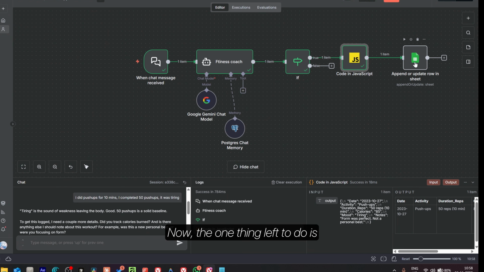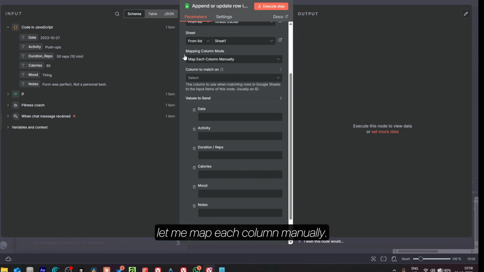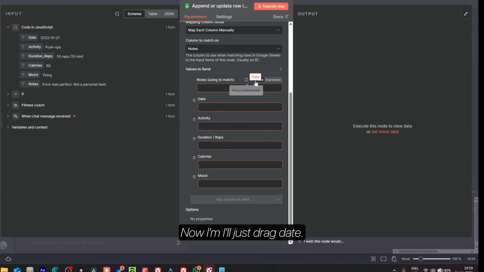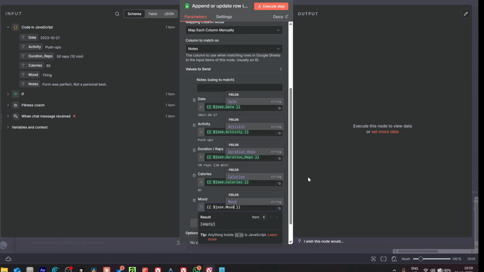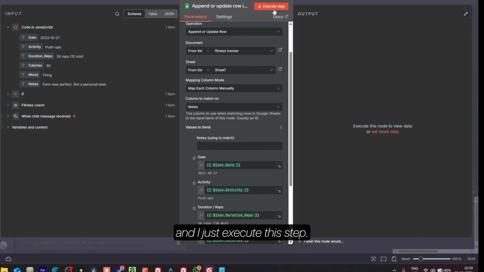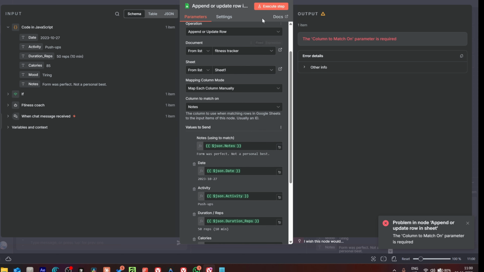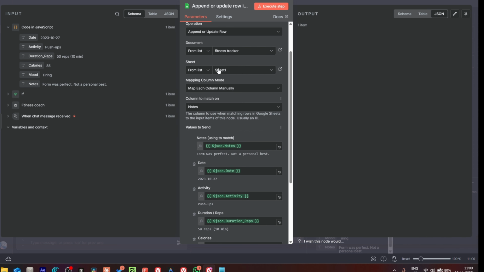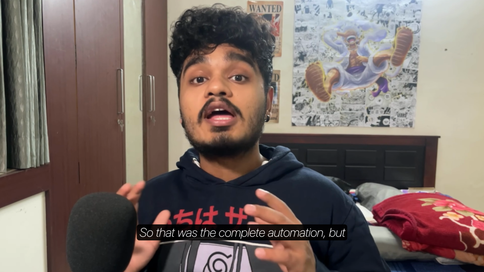Now the one thing left to do is to execute this step. Before that, let me map each column manually. I'm just matching the columns using nodes. Now I'll just drag date. So all of these are done, and I'll just execute this step. Okay, give me one second. I'll just add notes too. Okay, I'll execute this step. Now, as you can see, it's executed and we have a new entry here. So that was the complete automation.